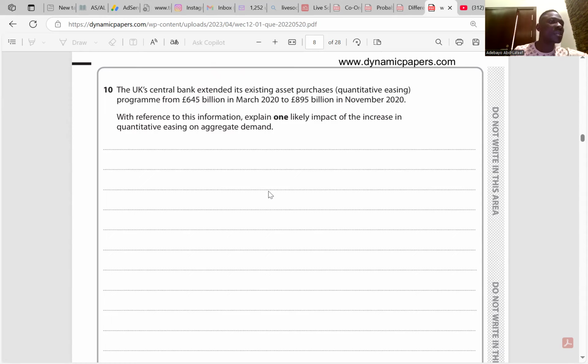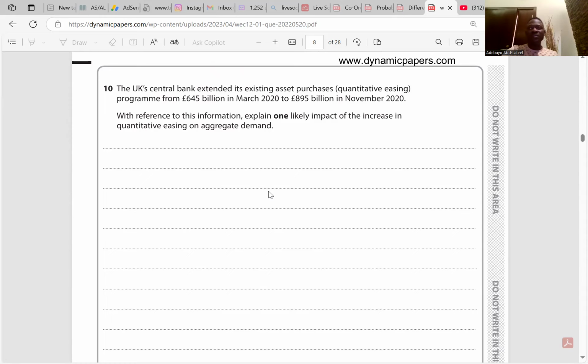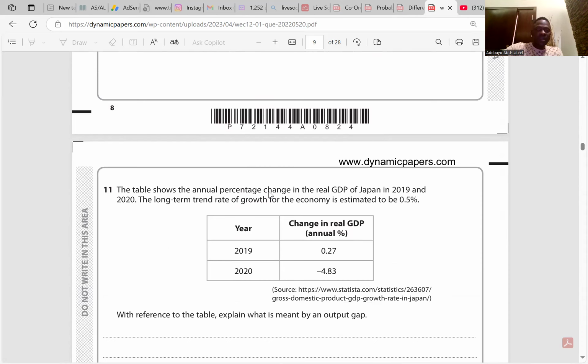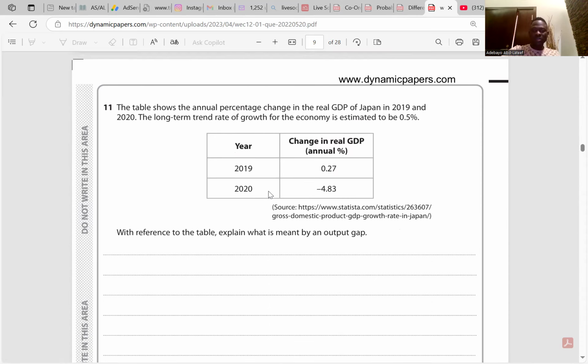Is it clear, please? Okay. Then we'll go to question 11. They said the table shows the annual percentage change in the real GDP of Japan in 2019 and 2020. The long-term trend rate of growth of the economy is estimated to be 0.5. That's what we call the potential output. That's the long-term trend, the potential. So with reference to the table, explain what is meant by output gap.